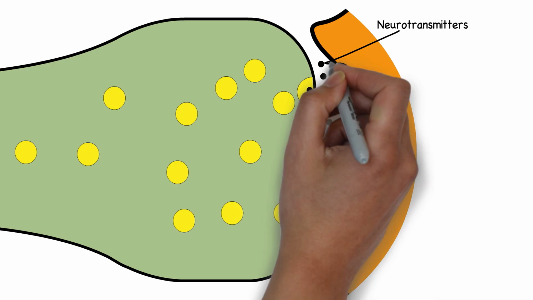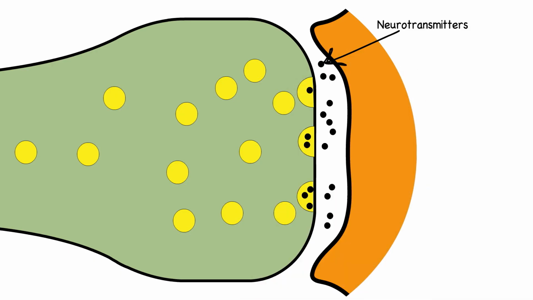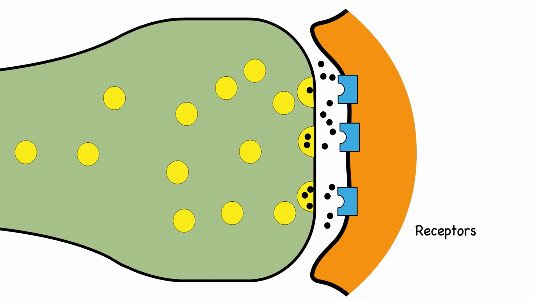The normal process of neurotransmission involves neurotransmitters being released from the presynaptic terminal into the synaptic cleft, where they then dock with receptors on the postsynaptic cell's dendrite. This process will bring about some response in the postsynaptic cell. This process can be affected in a number of different ways by different drugs.